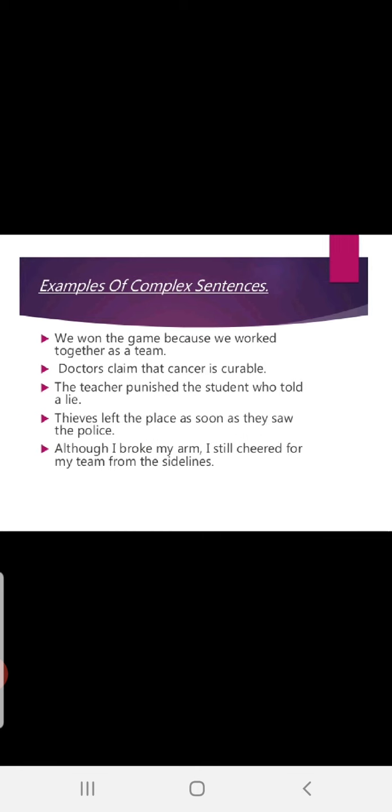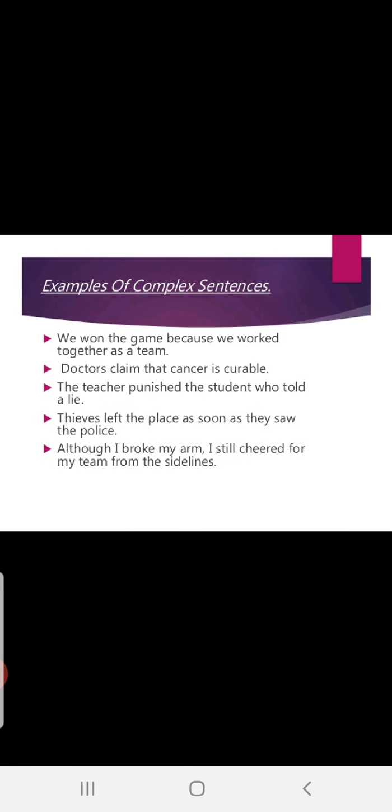Thieves left the place as soon as they saw the police. Fine. Here also you can see, for my students, as and as soon as are very favorite, right? As soon as they saw the police means immediately. Okay. All the thieves left the place. This is complete. The rest is a dependent clause with one conjunction. Now, although I broke my arm, it is starting with a dependent clause. I still cheered for my team from the sidelines. See, it began from although and continued with the clauses.